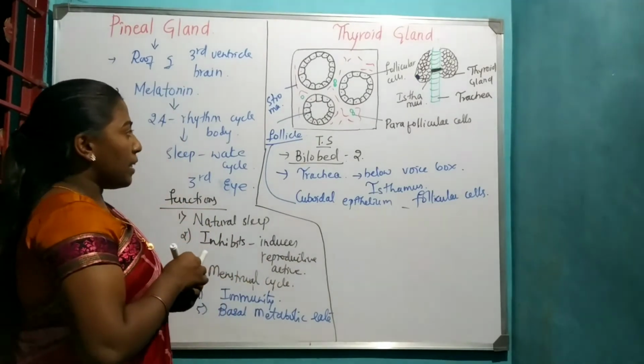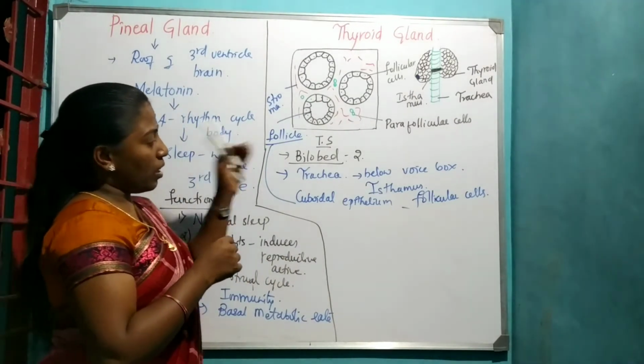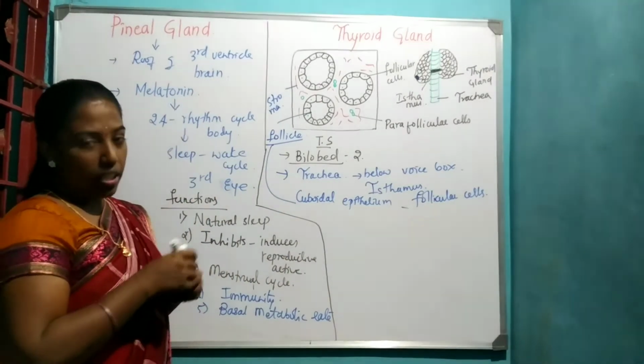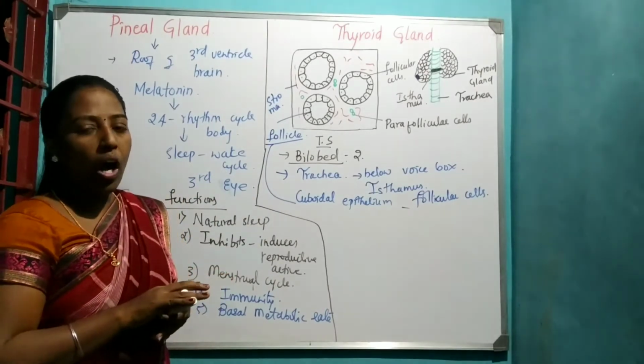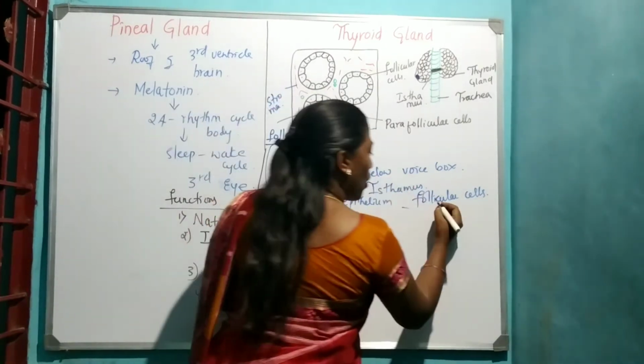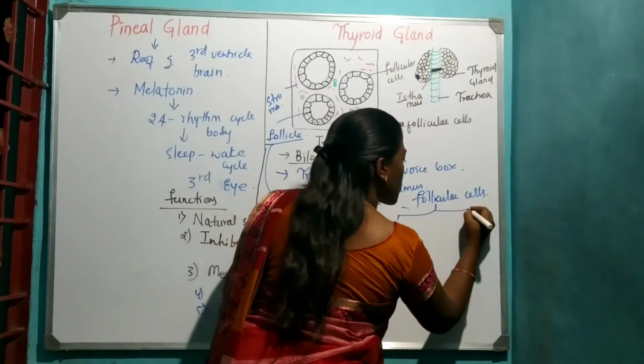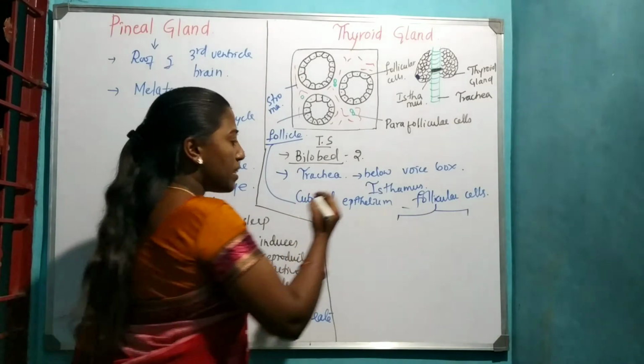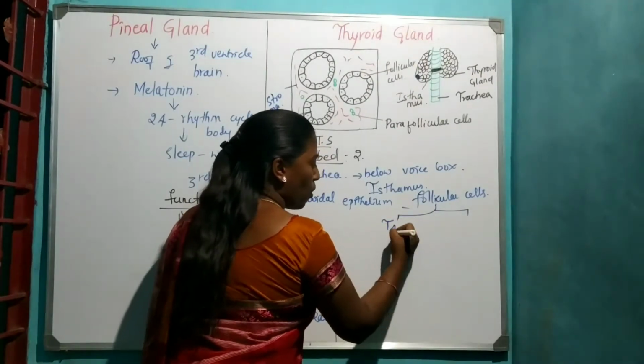These follicular cells secrete the hormones called T3 and T4. So follicular cells secrete two types of hormones, T3 and T4.